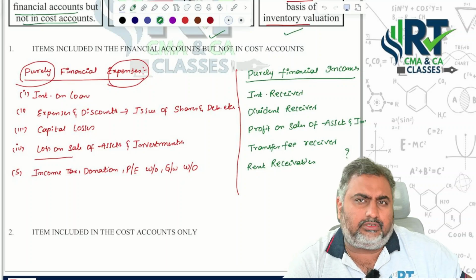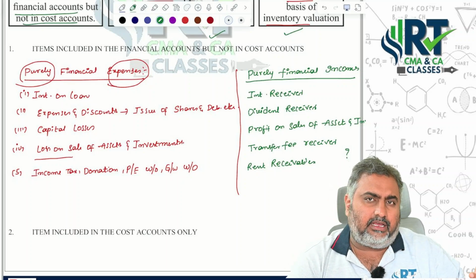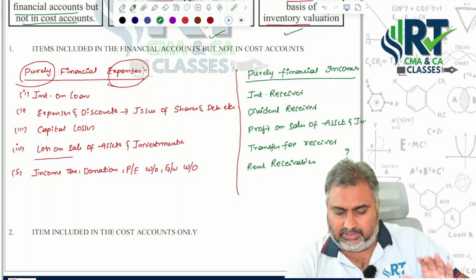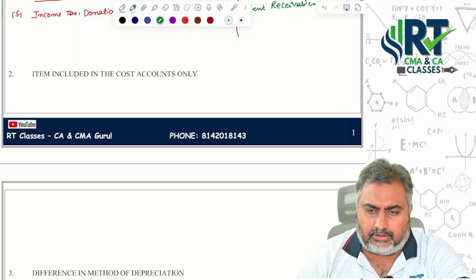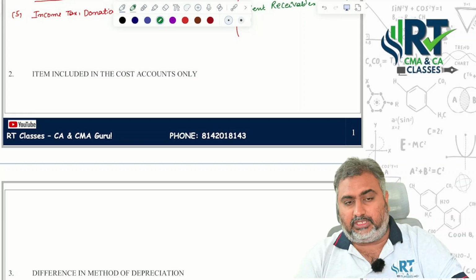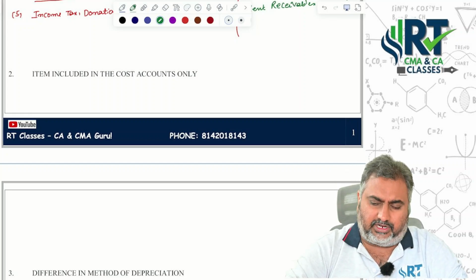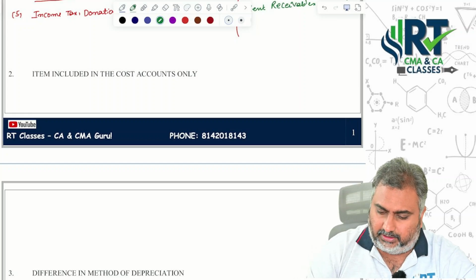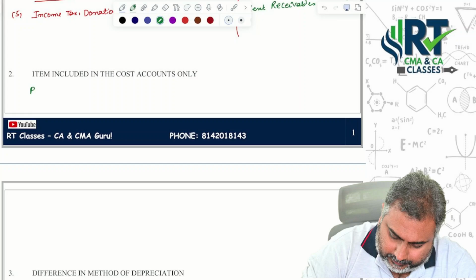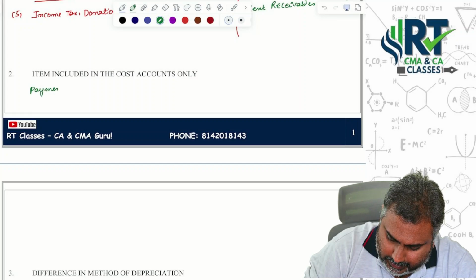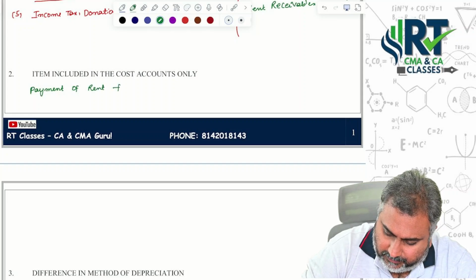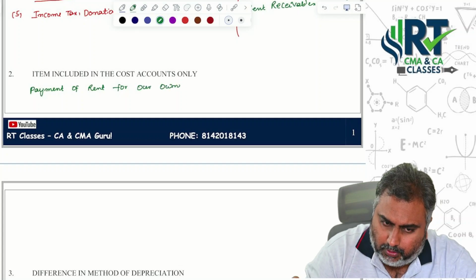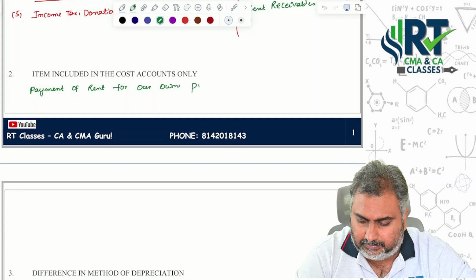So once you find the difference, what will you do? Either add or subtract. So this is the first point. Then there are items included only in the cost accounting point of view, like notional things. Notional things are never recorded in financial accounting. For example, payment of rent for our own premises.